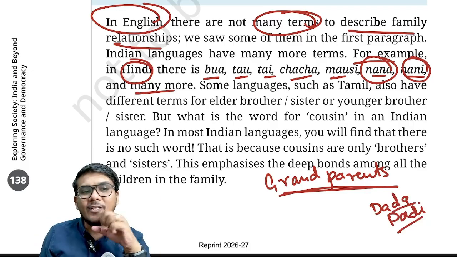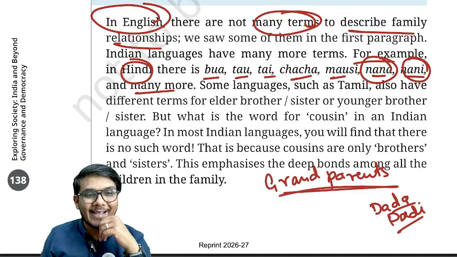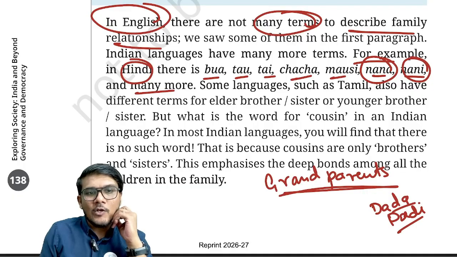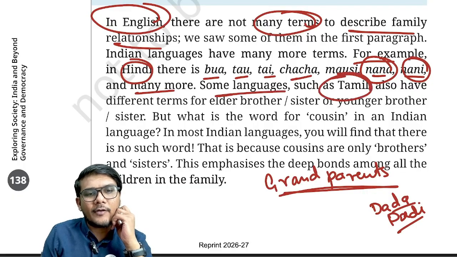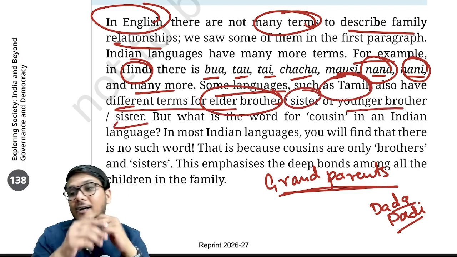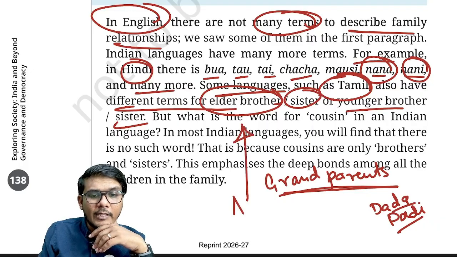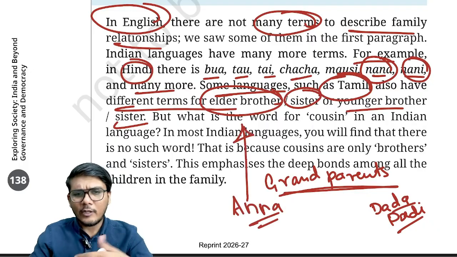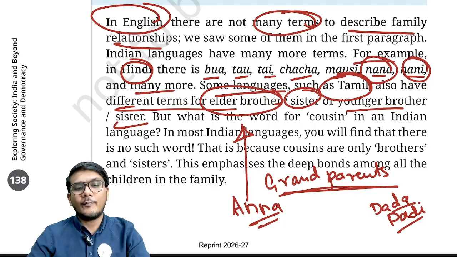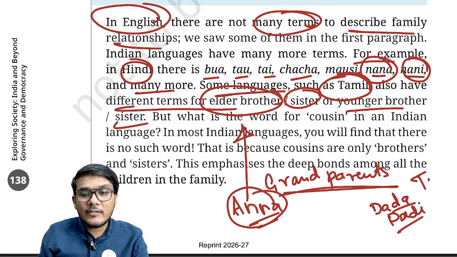So our indigenous languages are quite rich, whereas that is not the case with the English language when it comes to defining family relationships, right? Some languages such as Tamil also have different terms for elder brother and elder sister, or younger brother and younger sister. For example, in Tamil, for elder brother we will say Anna, for a younger brother we will say Tambi.